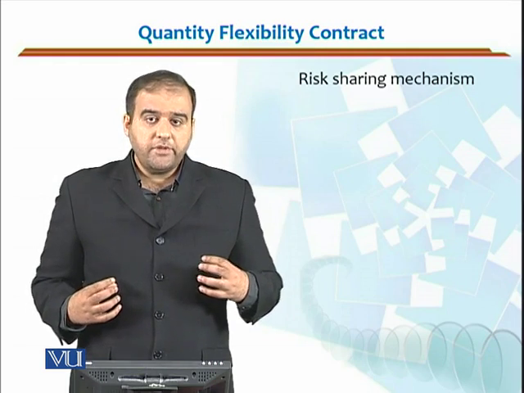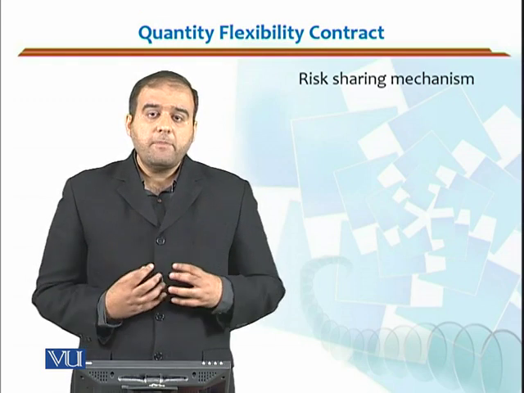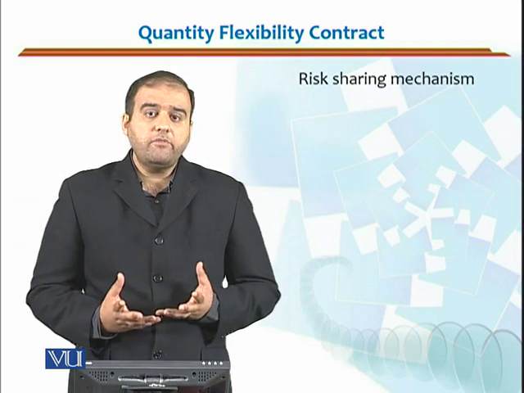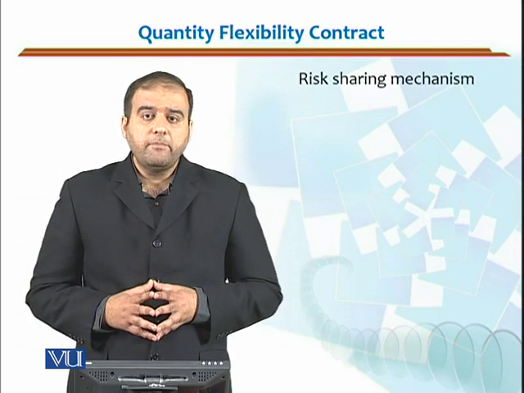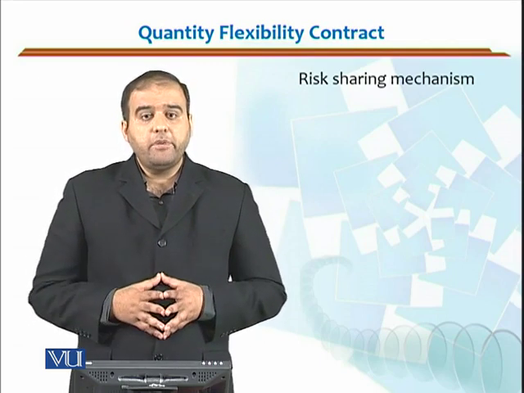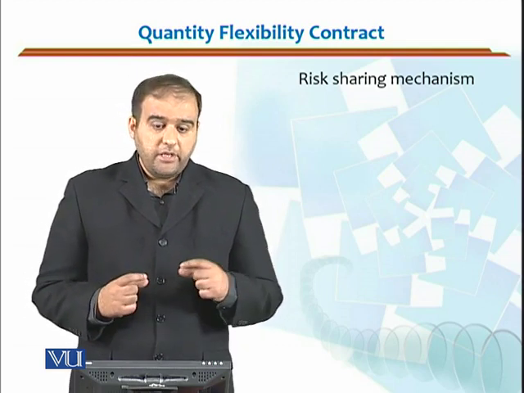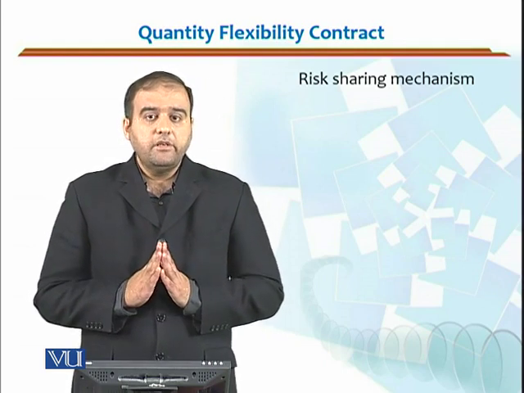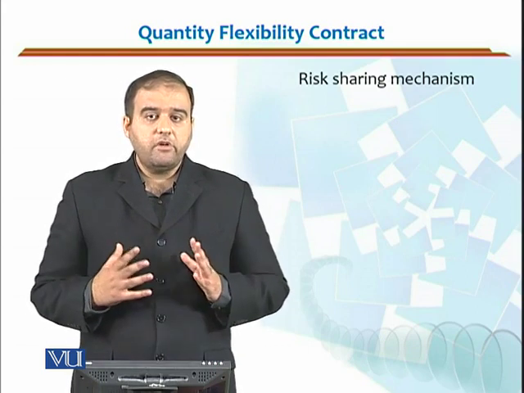But if his forecast is actually lower than that, then he will see, okay, is it better, since my forecast is 800 units? Is it good for me to order 1000 and take all the units at, let's say, $8 per unit? Or should I order 800 units and pay $9 per unit? These are the things which the retailer then has to see. And if he is taking a lower option, the manufacturer would know that the retailer's forecast is actually not great. So he has a lower forecast and he is not hiding it from me.